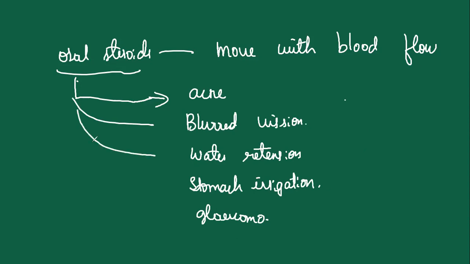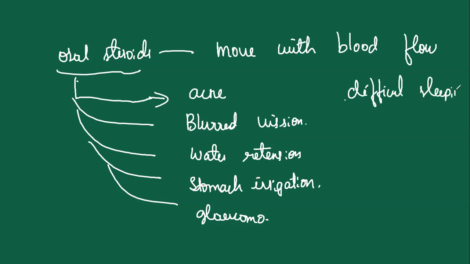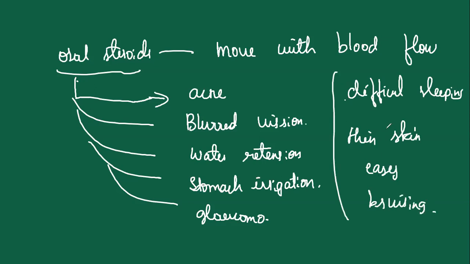So this all comes in the same category. Difficulty in sleeping, then thin skin and easy bruising. These are all the side effects from the oral corticosteroids that move in the blood flow.